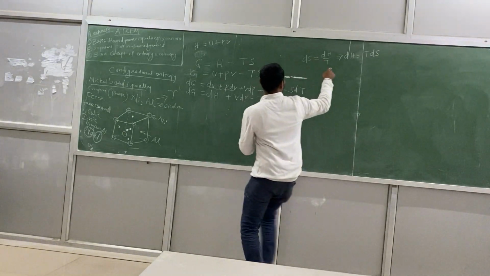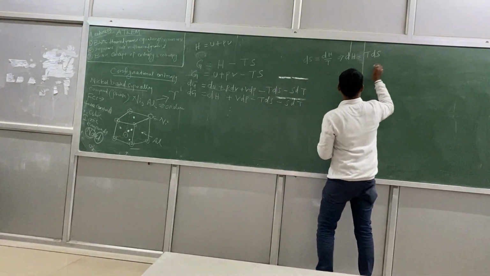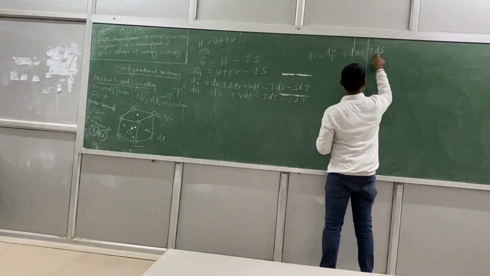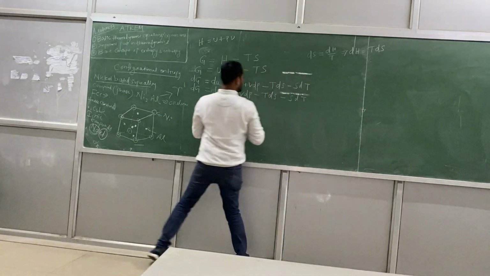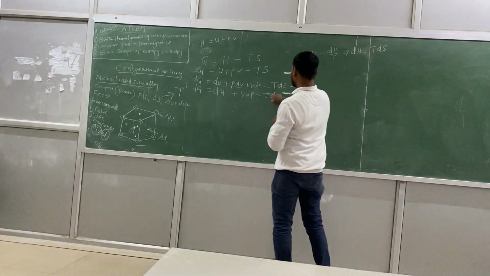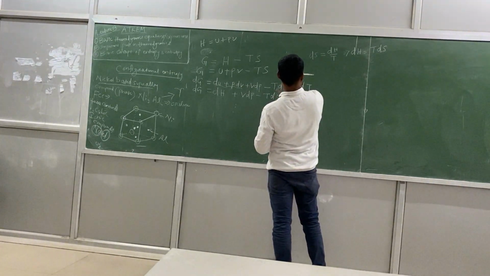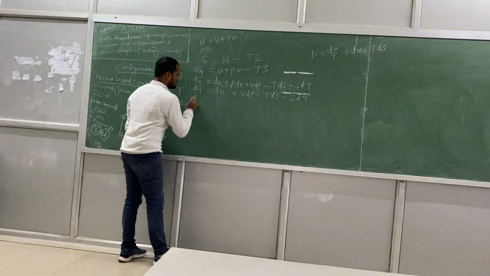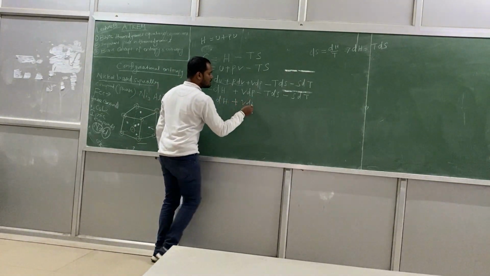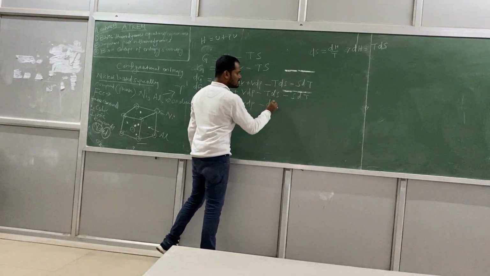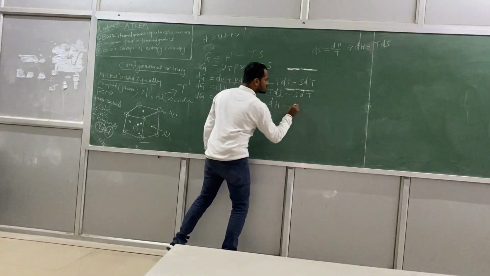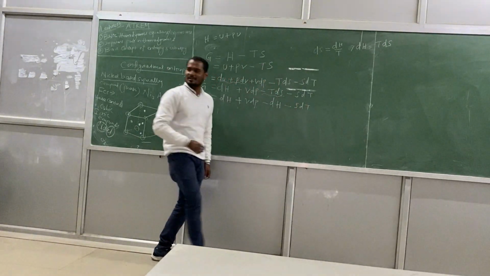So I can write TdS instead of dH here, right? So where dH is present, instead of that I can write TdS. Okay, very good. So this will be dG is equal to TdS plus VdP minus TdS, which instead of this one I am writing this one. Okay, minus SdT. It is okay.